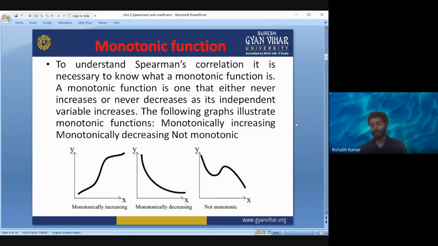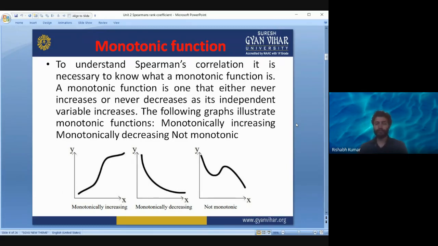But in the third graph, for some range of x, your y is initially coming down, so there is a negative slope. But as we move further on the x-axis, your graph is turning in the opposite direction, and now it has a positive slope, right?